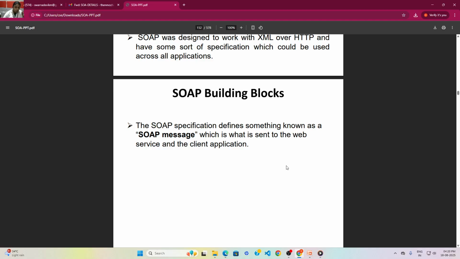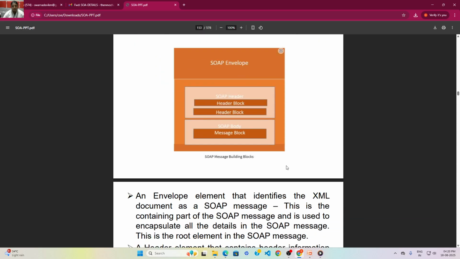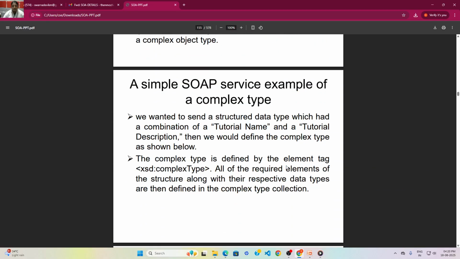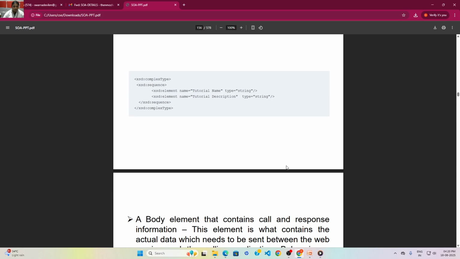What are the building blocks? The SOAP message. These are the building blocks of SOAP messages.